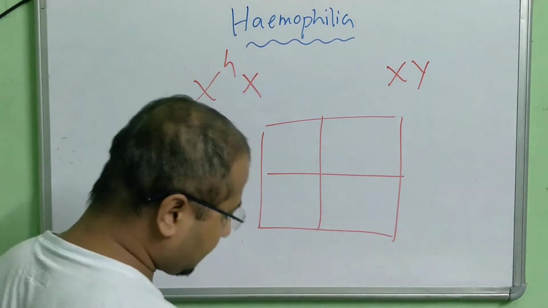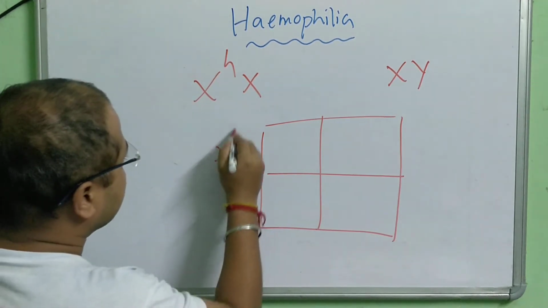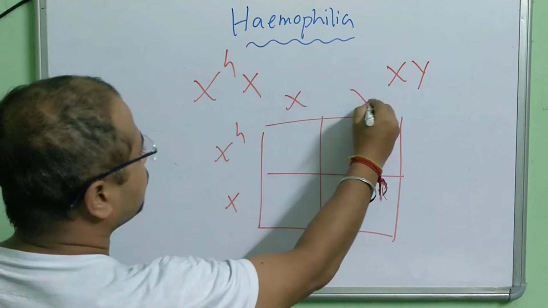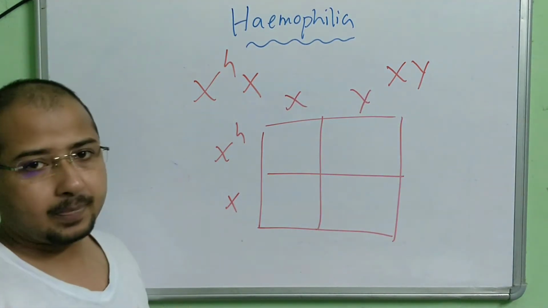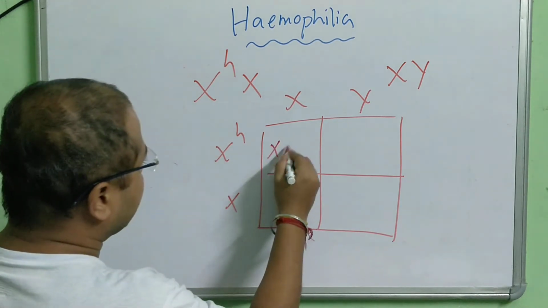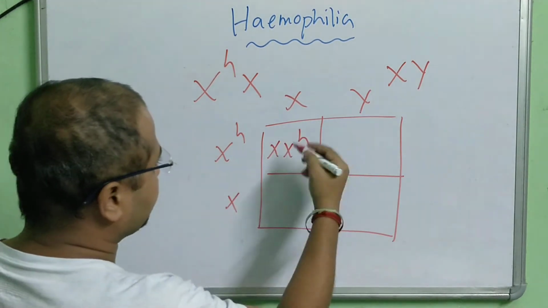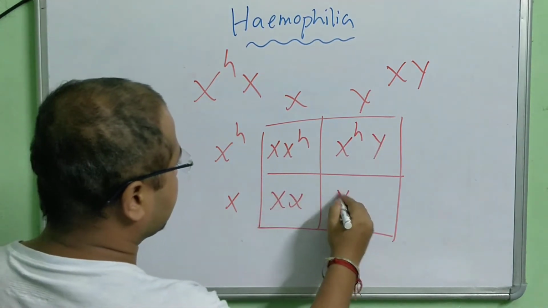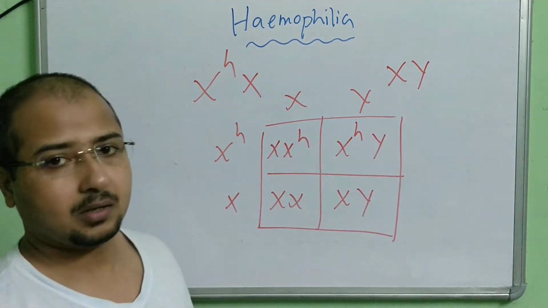Okay. So the female one, XHX, will write here. Male one, XY, will write here. And we know how to do this calculation of Punnett square. So it will be XXH you can write here, XHY we can write. This is XX, this is XY. Now see,